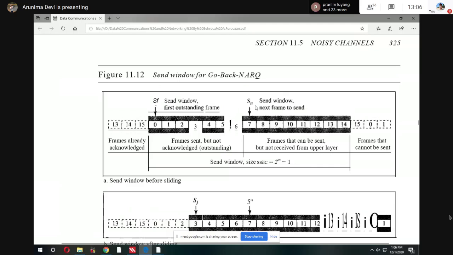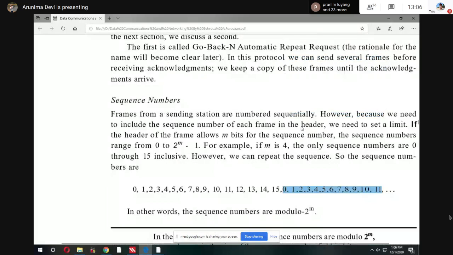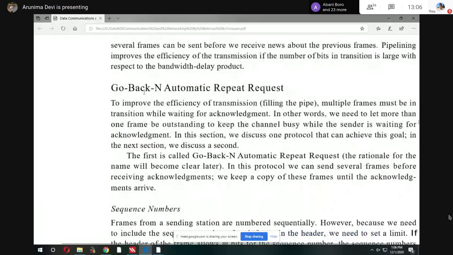Anyway, you try to see this one in Go-Back-N ARQ. This is not A and D, this is N, capital N. Go-Back-N ARQ.